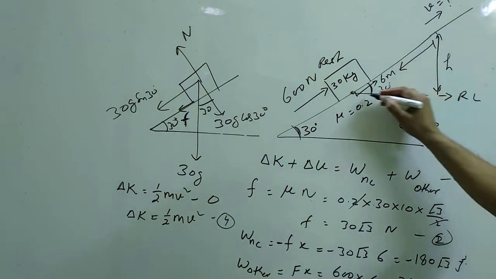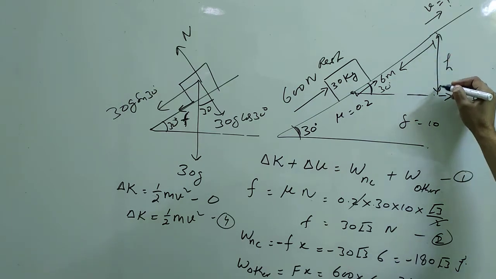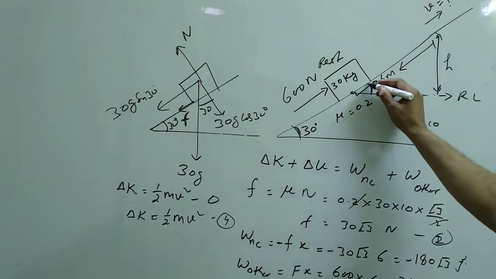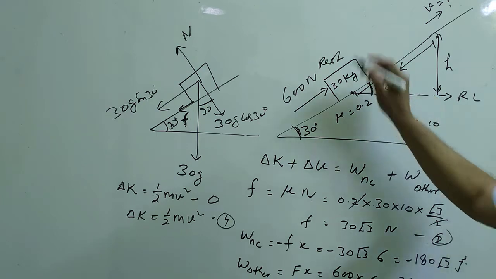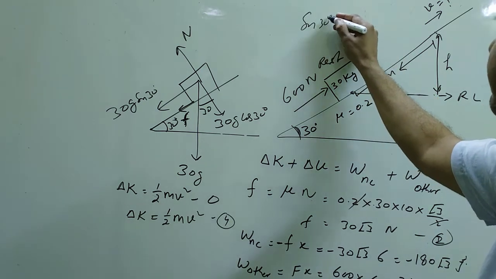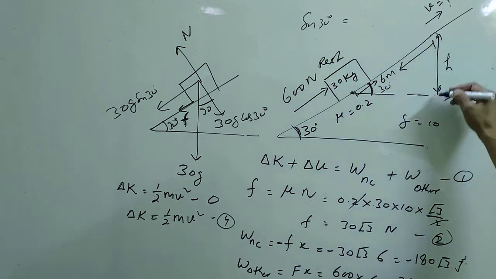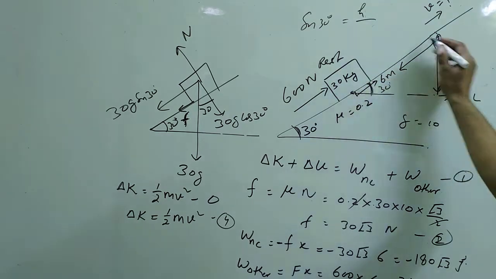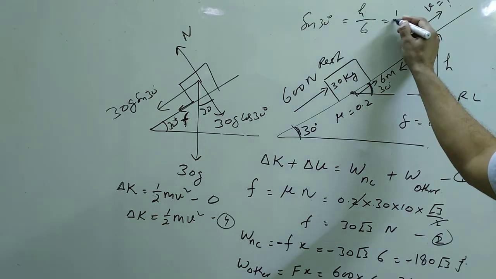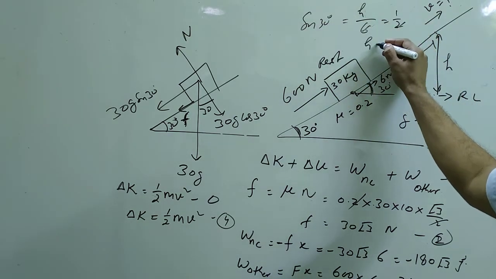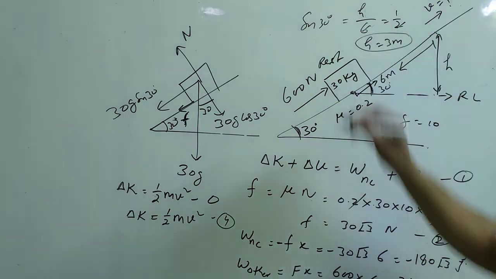In this triangle, you can easily calculate the value of H. Sin 30 degree equals perpendicular, that is H upon 6. Sin 30 is 1 by 2. So H will be 3 meter.